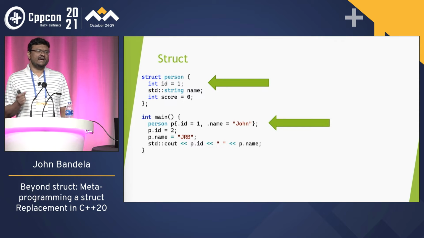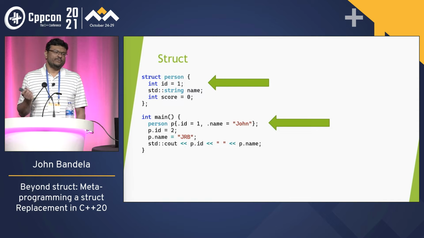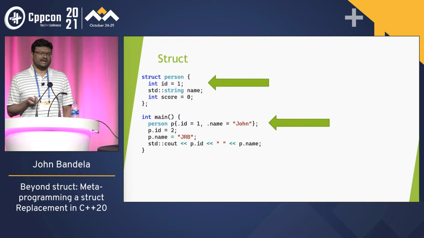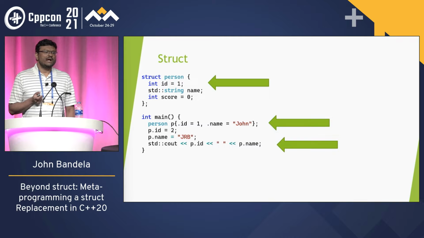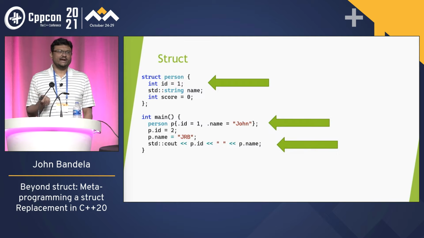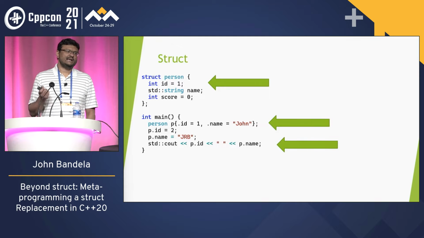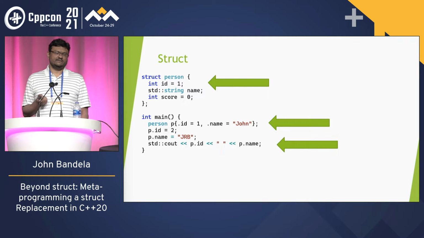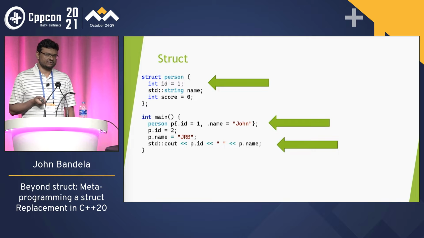We can specify, hey, I want the ID to be 1, the name to be John. The final thing I can do is access the members. I can do p.id, I can set it, I can read from it. So these are what I can do with a struct.